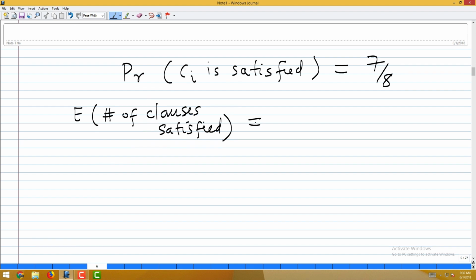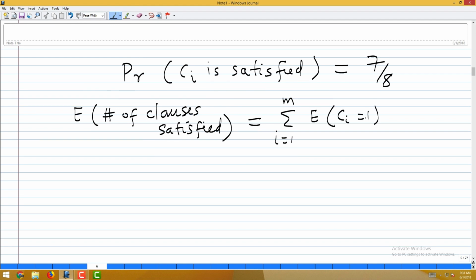There is a very nice theorem in probability theory, linearity of expectation. Expectation of a sum of random variables is equal to the sum of the expectations of the individual random variables. So, this is summation i equal to 1 to m of the expectation of the indicator that clause Ci is satisfied.